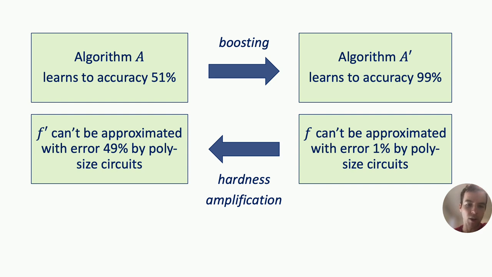They all use an argument of the form: if you could weakly approximate this function f prime with polynomial size circuits, then you can somehow boost these weak approximators into very strong approximators for the function f, which get error better than 1%. So in the contrapositive, this gives you hardness amplification.